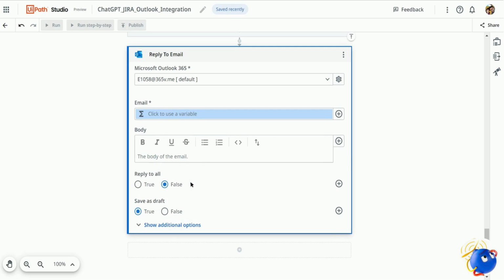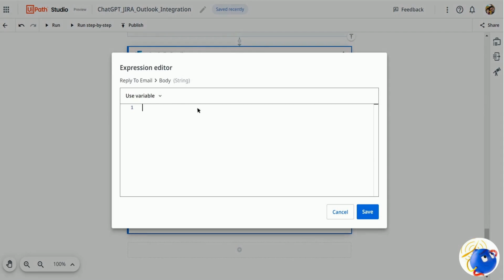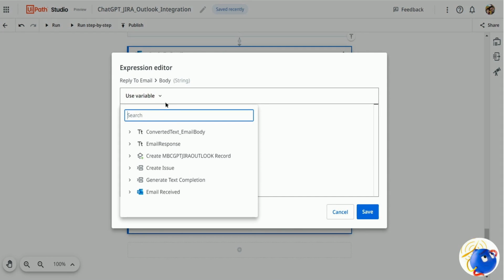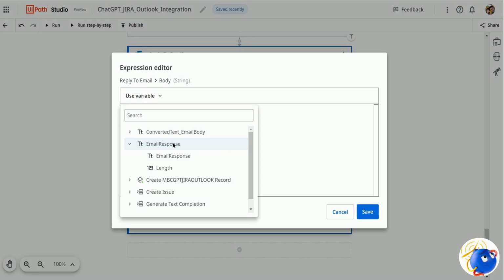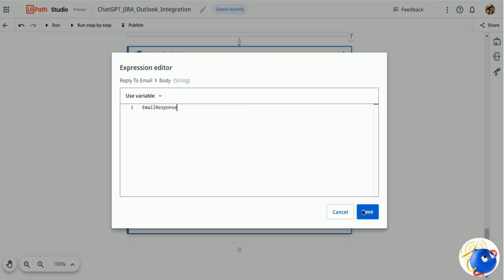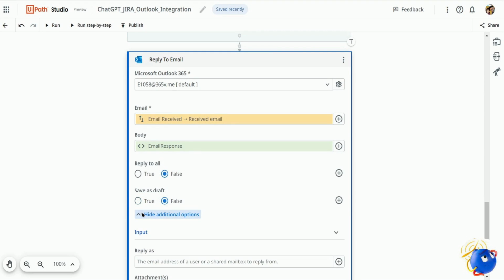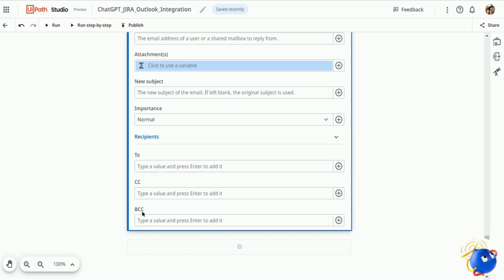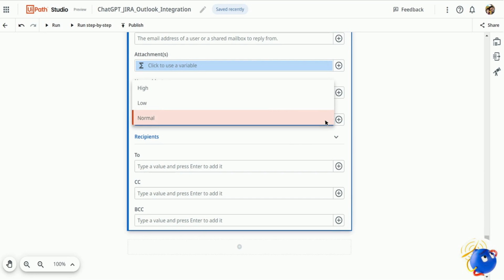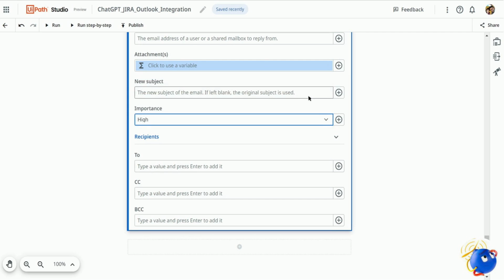Let me select that, and in the body part, I'll be using the same variable that we created earlier, this email response. Hit save as draft false, and I'll just change the priority to high.